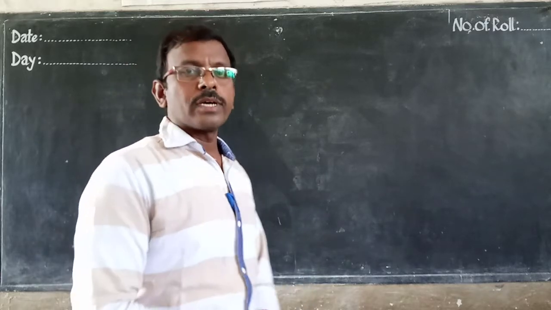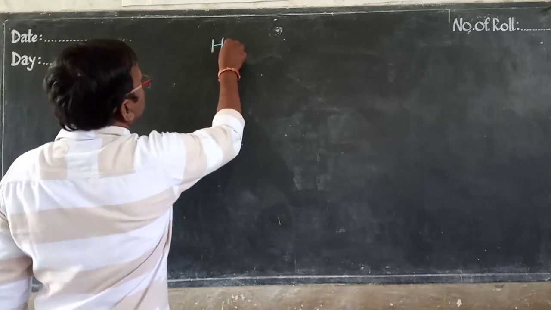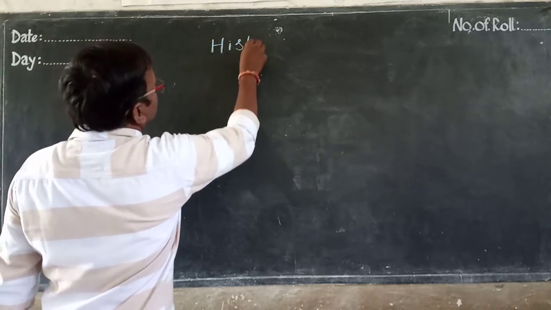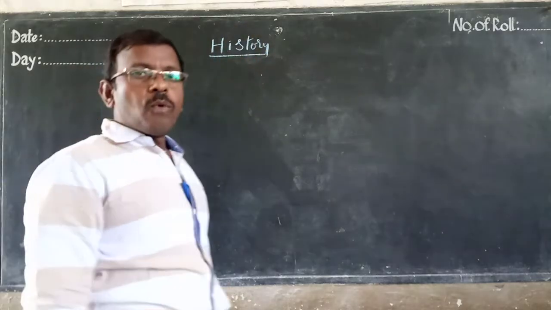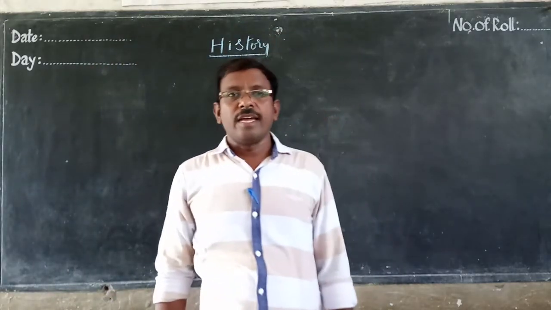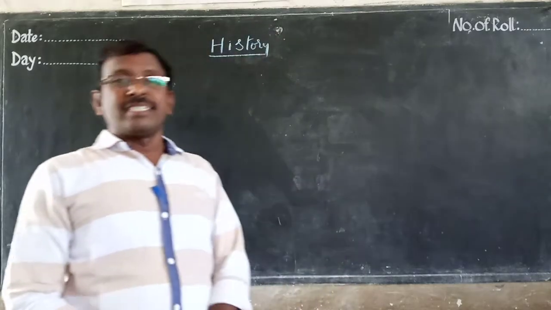Now we'll discuss history. What is history? A study of past events.